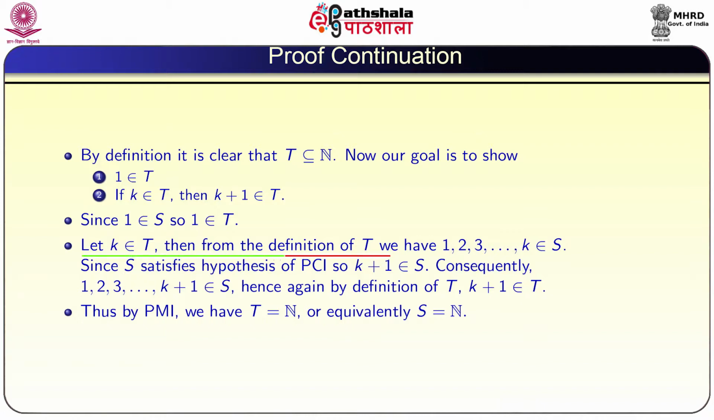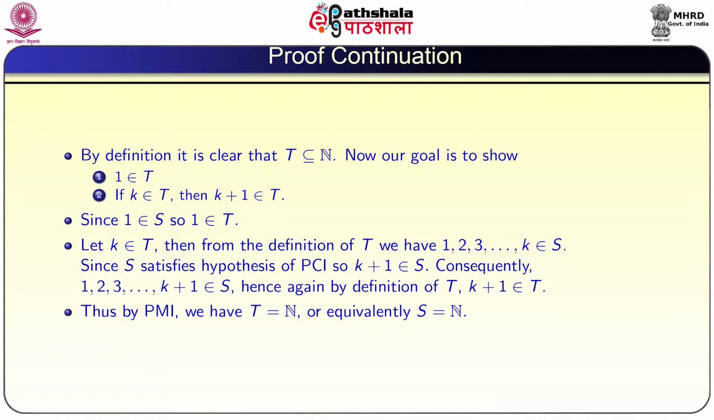Now, if k belongs to T, then from the definition of T, we know that 1, 2, 3 and so on up to k belongs to S. Since S satisfies the hypothesis of PCI, that we are assuming, k plus 1 belongs to S. So, consequently, 1, 2, 3 up to k plus 1 belongs to S. Hence, by definition of T, k plus 1 belongs to T.